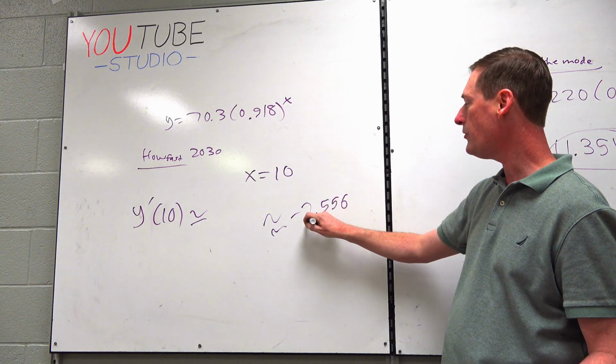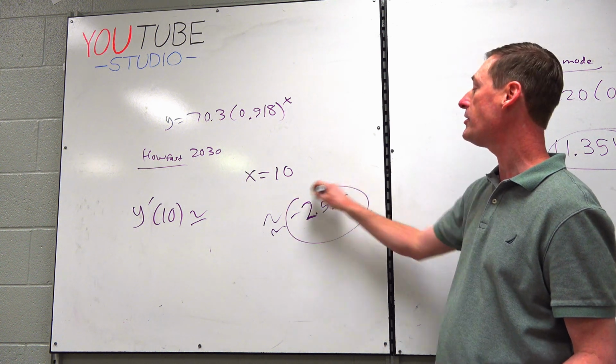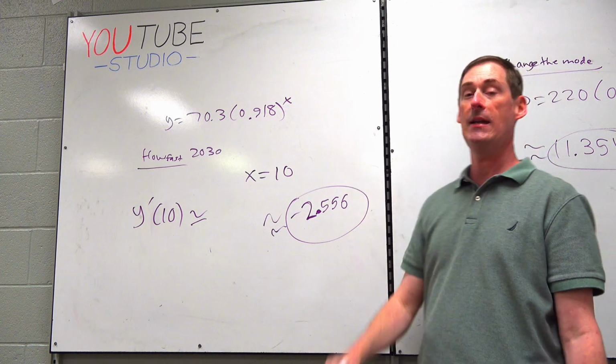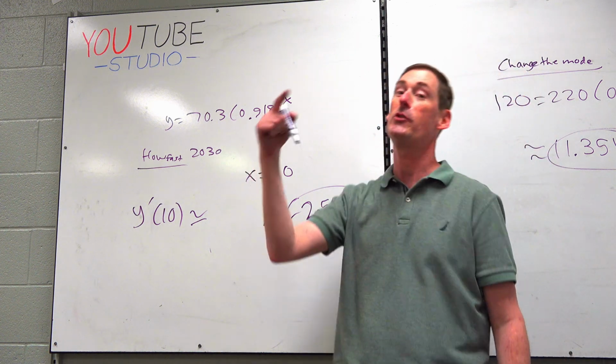2.556. Oh, we're only losing 2 gallons of oil per year? Nope, that was in trillions, my friends. That's about 2.5 trillion, and it's negative because we're losing.